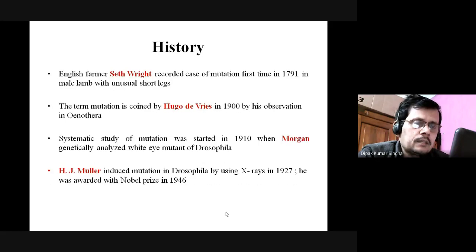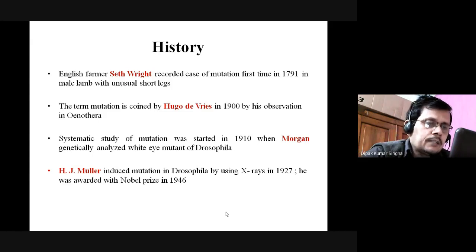What is the history behind this mutation? The English farmer Seth Wright recorded the case of mutation for the first time in 1791 in a male lamb with unusual short legs. Suddenly their legs were short. And why was it so? He started his study in this regard and ultimately it was the result of mutation.